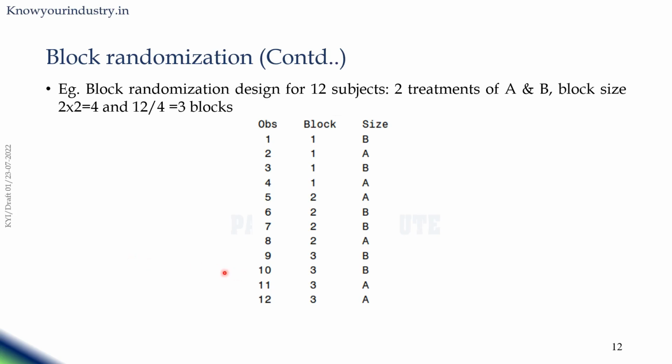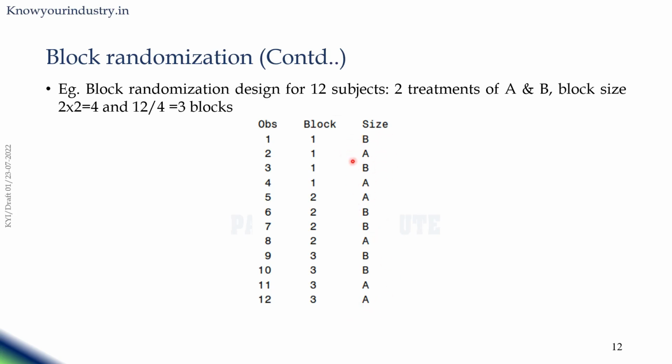So to make it more understandable, the first four subjects will have block 1, which compulsorily has 2 B treatments and 2 A treatments. And the next 4 subjects, in block 2, will again have 2 A treatments and 2 B treatments. Similarly, the last 4 subjects, in block 3, will also have 2 B treatments and 2 A treatments. So each block will have 2 A treatments and 2 B treatments, but these will be randomly assigned within the block.